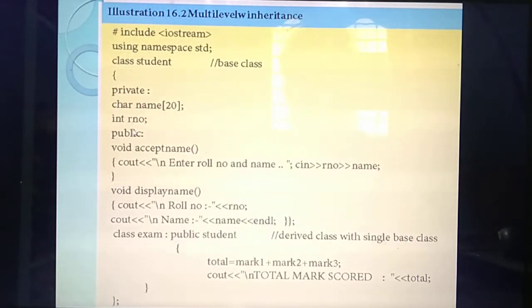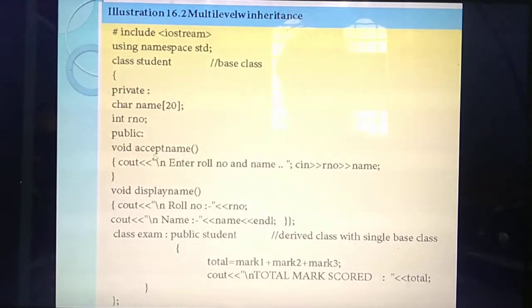Okay. So first you are going to create details of a student. For that, first you are going to write one class called Student. Now what's the name of the class? Base class. Okay. So this base class has two declarations. What are the two declarations? First one is the array declaration, the array name is name of 20. Second one is roll number. So first you are going to declare the name and roll number for the student.